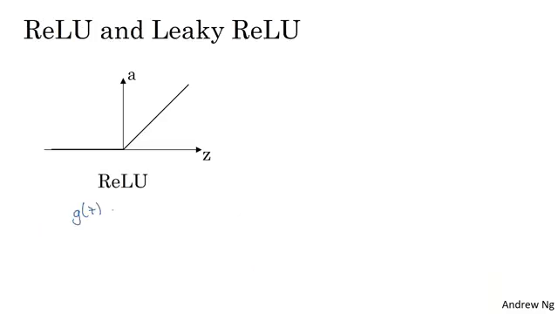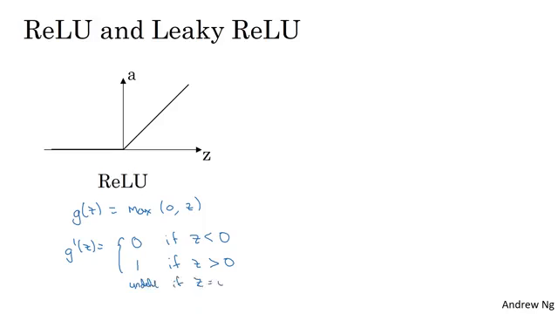For the ReLU, g of z is equal to max of 0, comma z. So the derivative turns out to be 0 if z is less than 0, and 1 if z is greater than 0, and is technically undefined if z is equal to exactly 0. But if you're implementing this in software, it might not be 100% mathematically correct, but it'll work just fine if z is exactly equal to 0 if you set the derivative to be equal to 1. Or if you set it to be 0, it kind of doesn't matter.